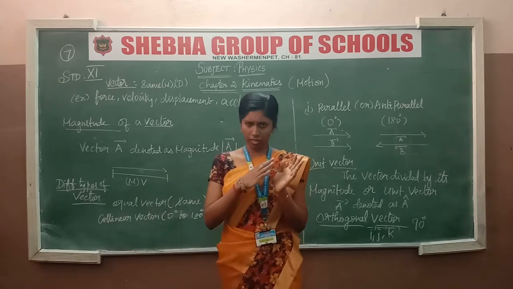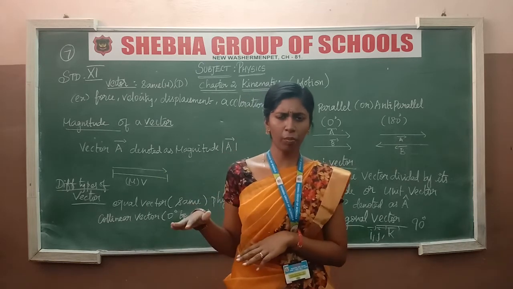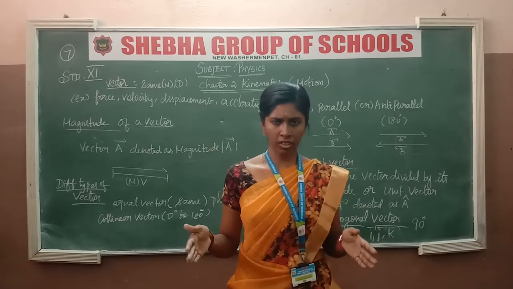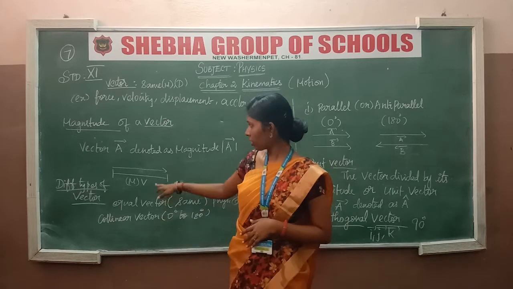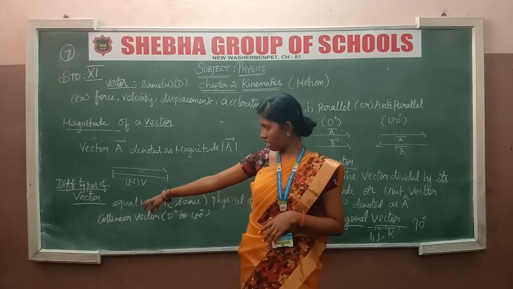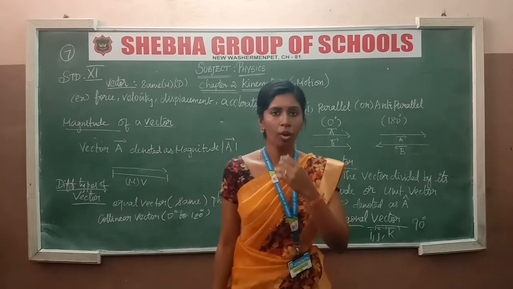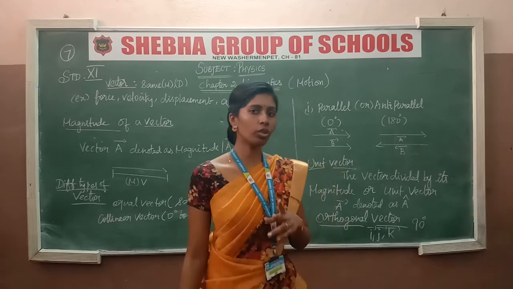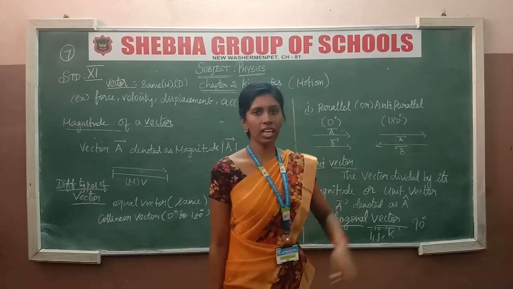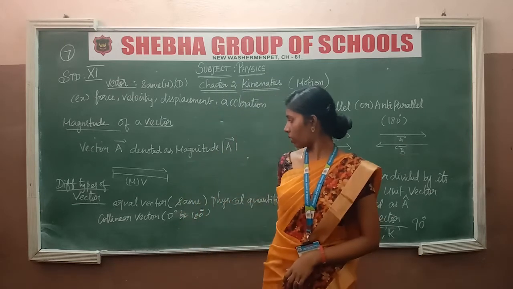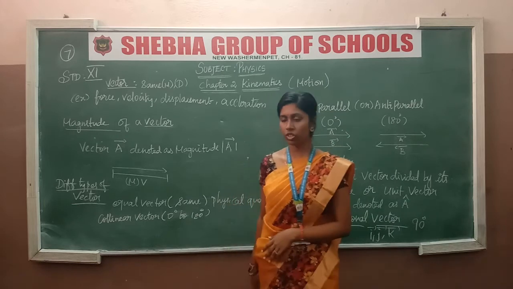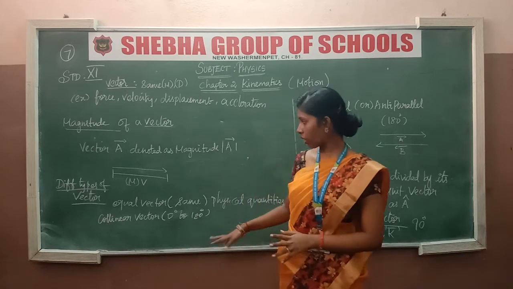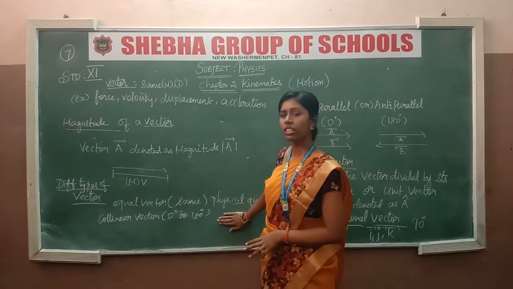When we draw a line in vector form and calculate that line in magnitude form, we check whether it is in the same directions and same magnitudes. It will not change. So different types of vector will be formed: one is the equal vector, another one is the unit vector. The equal vector will be divided into two types: one is parallel, another one is anti-parallel. This equal vector has the same directions and magnitudes, and the physical quantity is also the same.